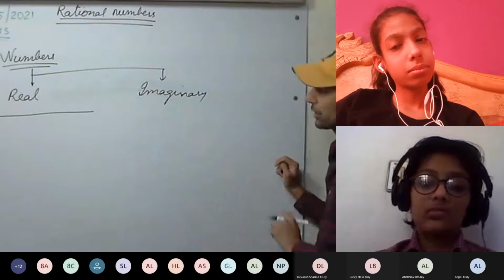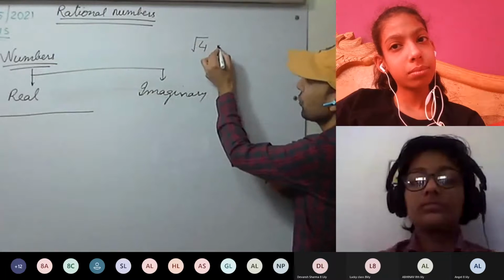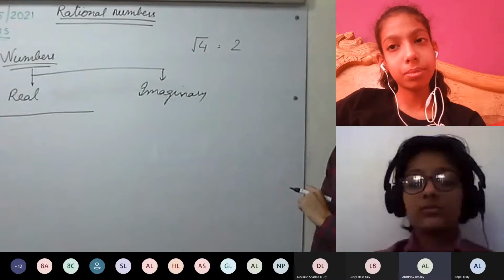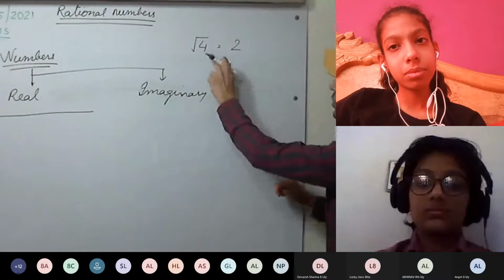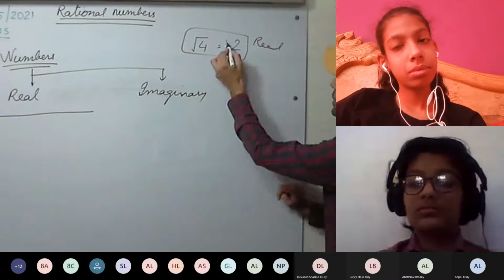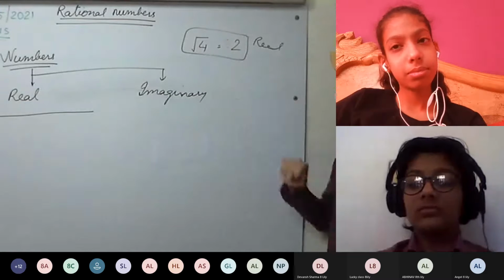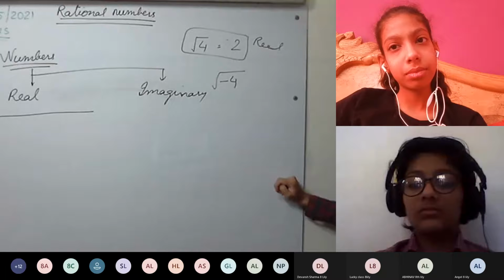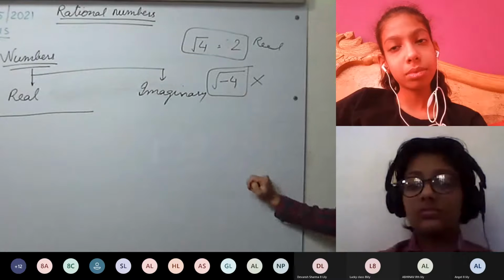I will give you one example of imaginary numbers. For example, if 4 is given, can we take the root of 4? Yes, sir, it is 2, plus or minus 2. This is a real number. It can be plus or minus 2, or we can simply say 2. So it's a real number. Now if I take the root of minus 4, can we take the root of minus 4? No, sir. This is an imaginary number.